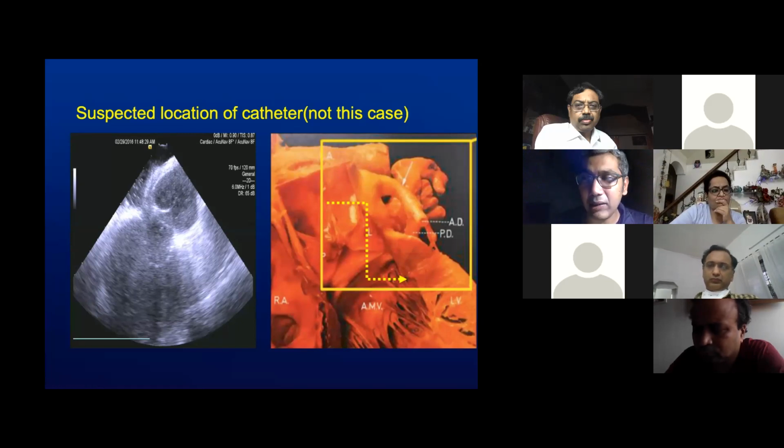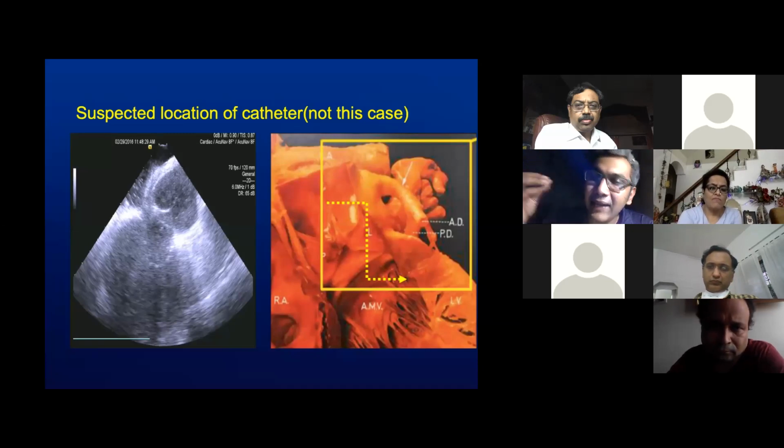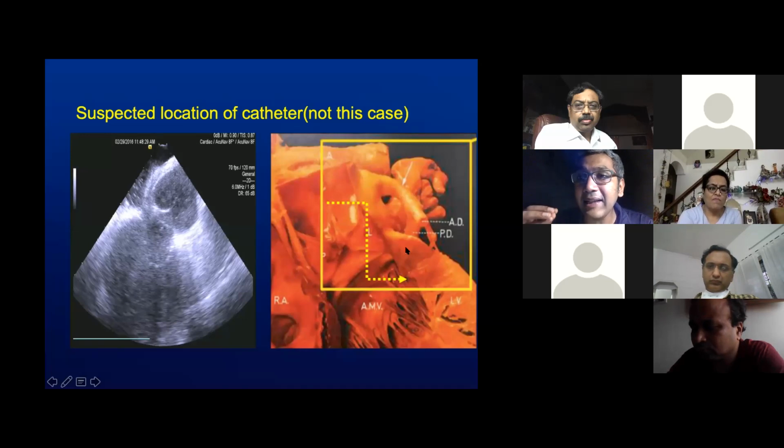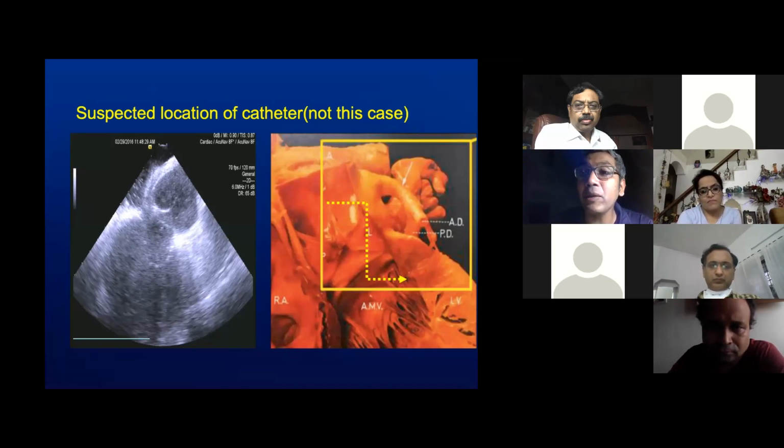The key for me on this case was, sir, the early transition. If it was an RVOT kind of location, the transition probably would have been later as compared to an early transition. And the lack of a prominent R wave in lead 1 for this case was again very important for me, because the summit again does not have too much muscle. It is just muscle, and then it overlies the valve. So given that there is an extremely small amount of muscle there, there is no significant tall R wave that you would expect, which would be more common with a right-sided RVOT kind of PVC, which is below the valve. But your point was well taken, sir.